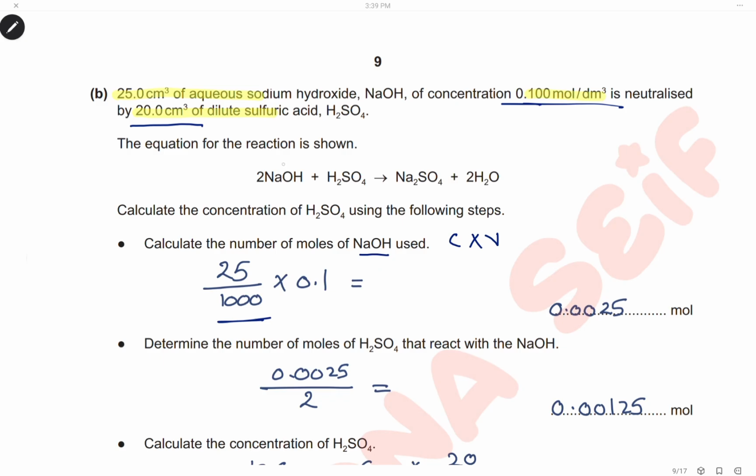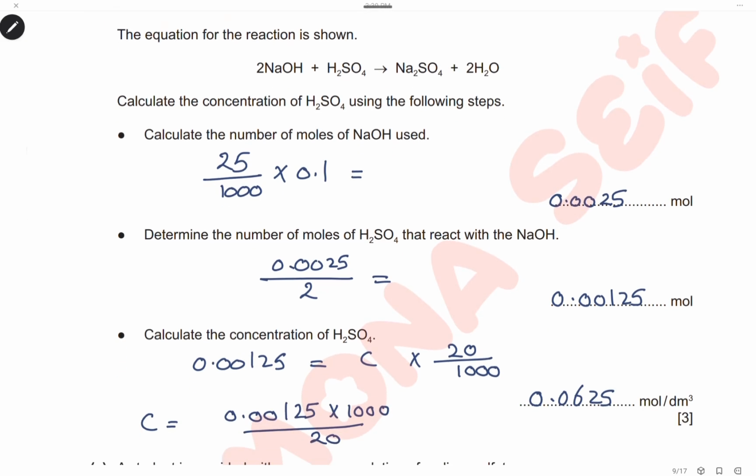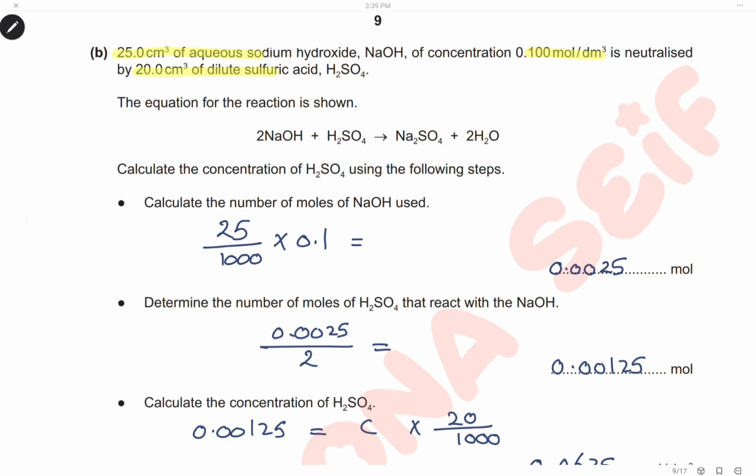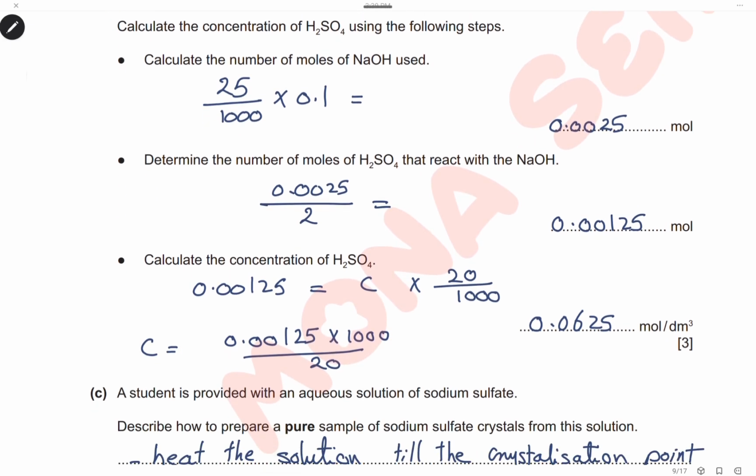0.0025. And because the ratio is 2 to 1, the number of moles of sulfuric acid is half the number of moles of sodium hydroxide. So to get the number of moles of sulfuric acid, we'll just divide by 2. Here is the number of moles of sulfuric acid. Then to calculate the concentration, we have the volume of sulfuric acid, which is 20 centimeter cube. The number of moles of sulfuric acid equals concentration times volume. And don't forget to convert the 20 centimeter cube into decimeter cube by dividing by 1000. So the concentration of sulfuric acid will be 0.0625 mole per decimeter cube.